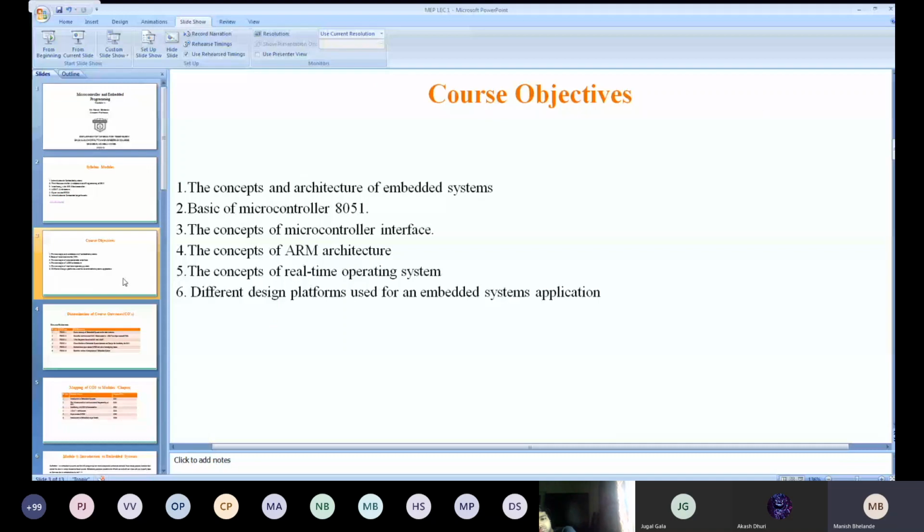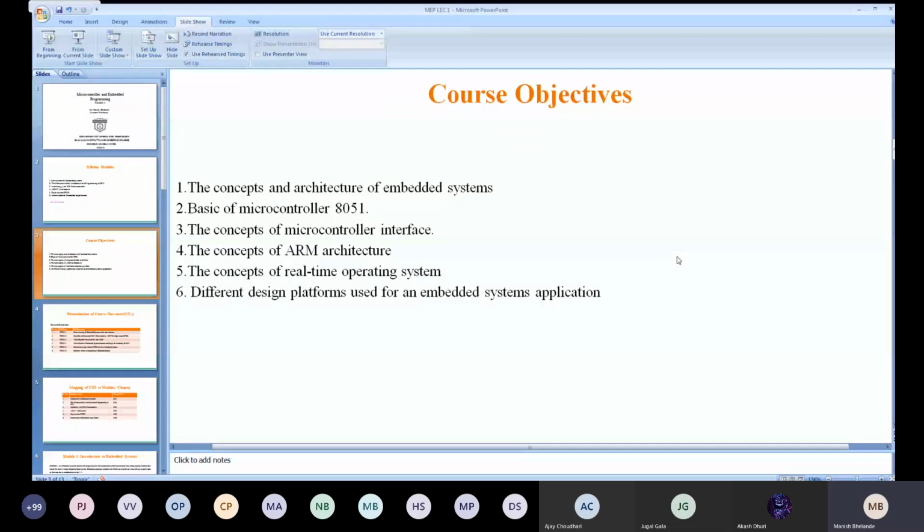Okay. Now the first course objective is the concept and architecture of embedded system. What are the concepts? What is the architecture? Obviously, for any embedded system, or any system, we first need to start with the architecture. Then next is the basics of the microcontroller 8051. We are going to study the basic controller. This is the first kind of basic controller. Nowadays such things have become co-processors, but the main ones are Intel core processors, i5 and so on.